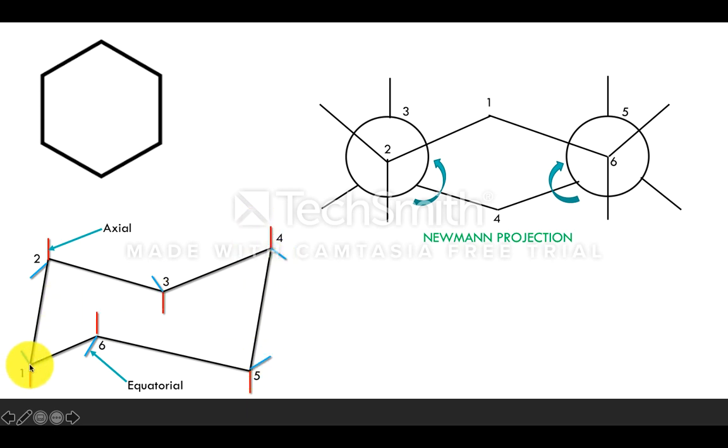In the same manner, in the place of 1, if it is undergoing a 180 degree rotation, this 1 will go up and 2 will come down. So what happens? This phenomenon of conversion of one chair form of cyclohexane into the other chair form of cyclohexane is known as ring flipping. So what is the major change in the ring flipping? Always the axial hydrogens get converted into the equatorial hydrogens, and equatorial hydrogens get converted into the axial hydrogens. So this is the main difference that takes place during the ring flipping.